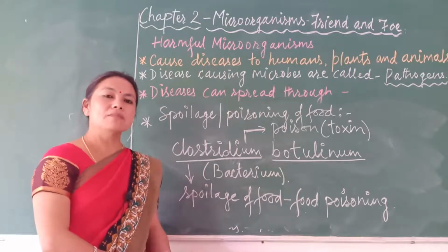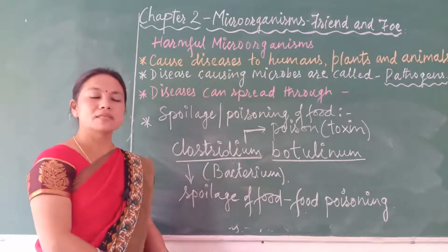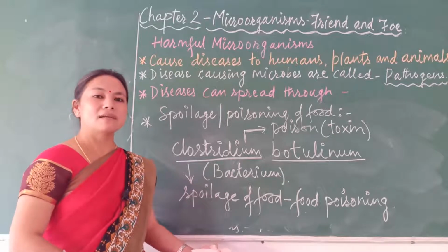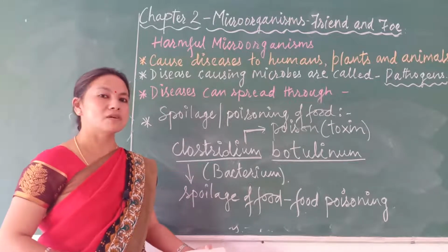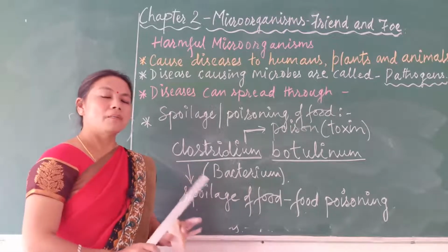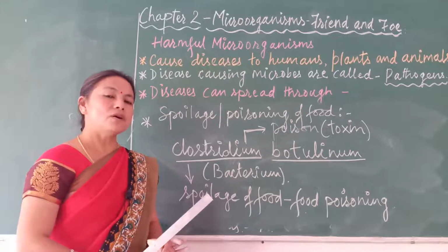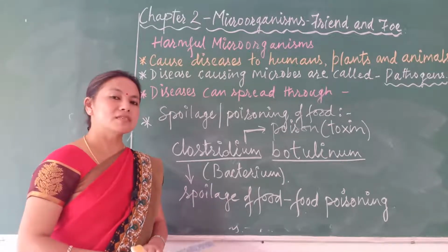These pathogens may enter the body of human beings through different ways like air, water, food, personal contact, or through certain animals or insects. Those microorganisms can be avoided by practicing certain protective measures.